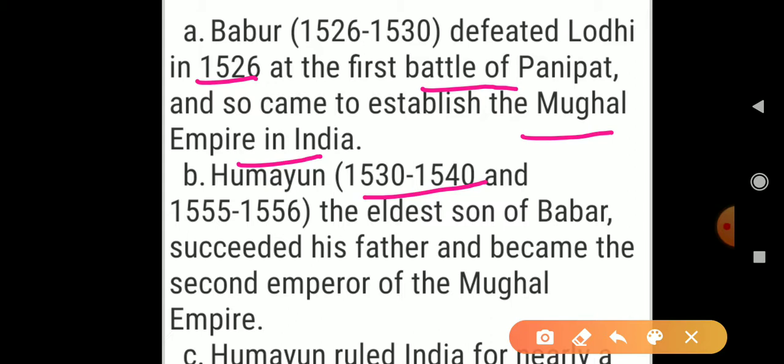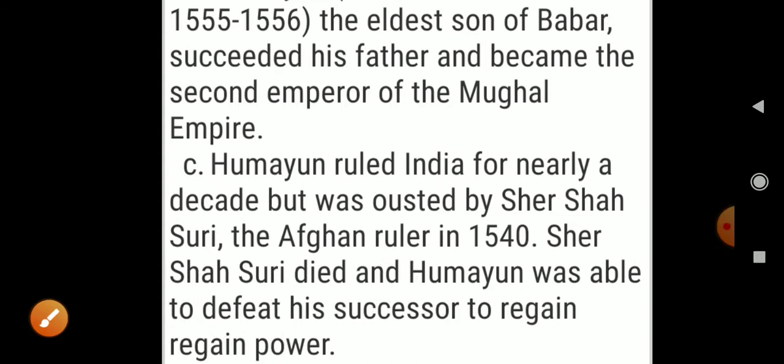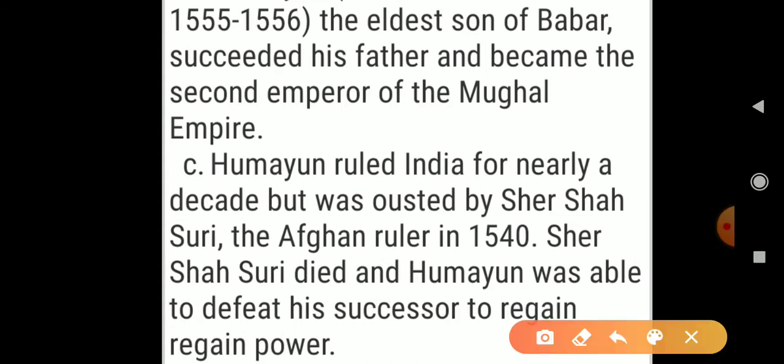The eldest son of Babur, Humayun, succeeded his father and became the second emperor of Mughal Empire. Humayun ruled India for nearly a decade. First time Humayun was on the throne for approximately 10 years, and he was ousted by Sher Shah Suri.